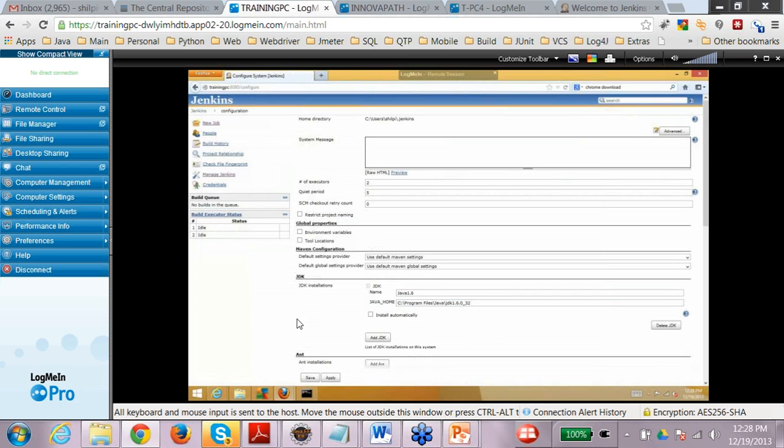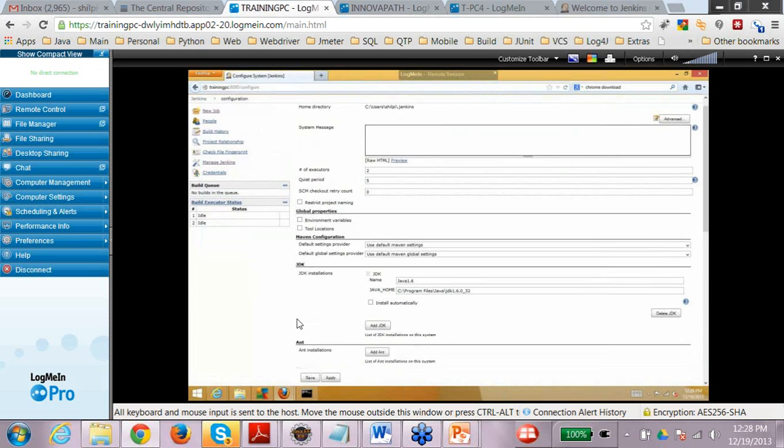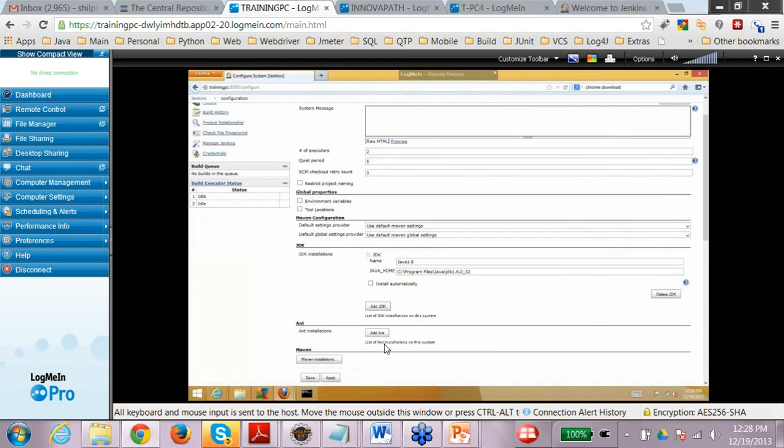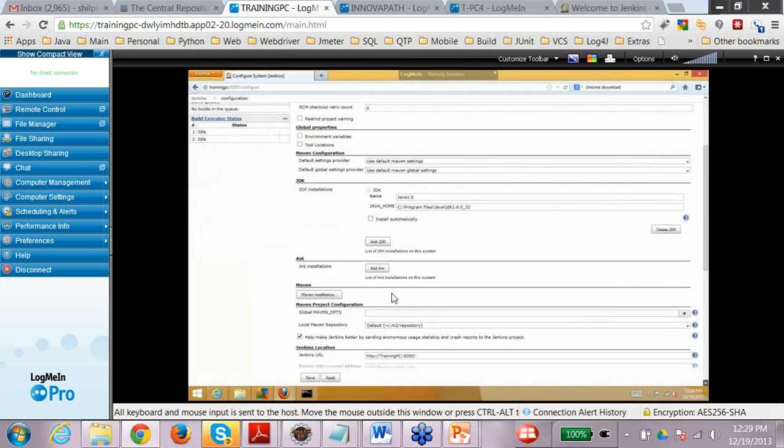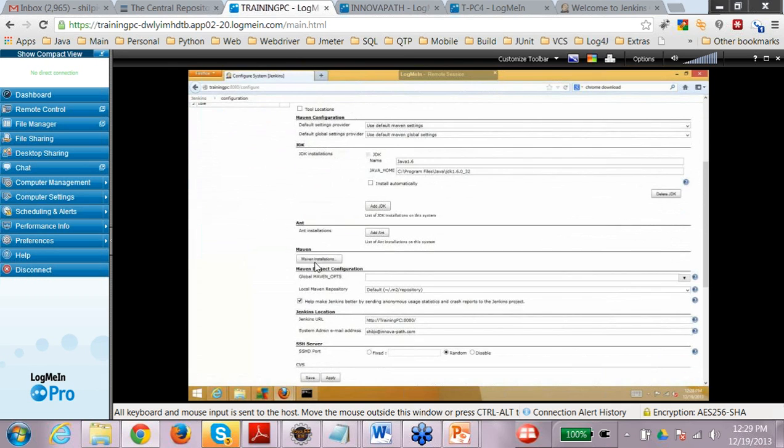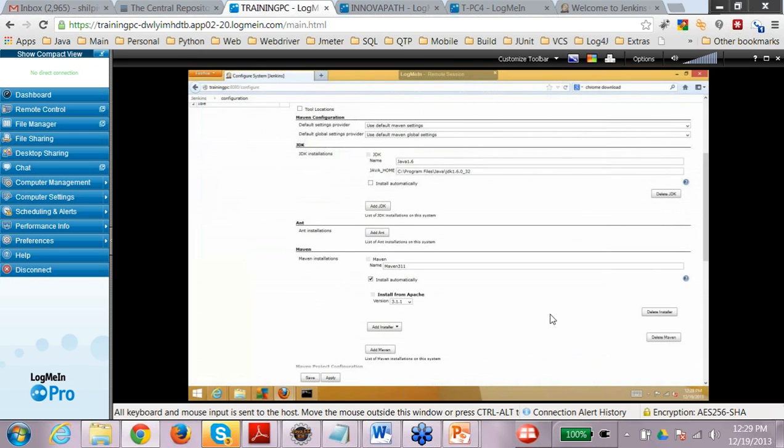Okay. Similarly, if you are using an Ant build, then you have to add the location of Ant. Similarly for Maven, Jenkins can also install Maven automatically, so you can just click on this and it will install automatically when it runs the job for the first time. So you don't have to explicitly install Maven on the server. Okay.